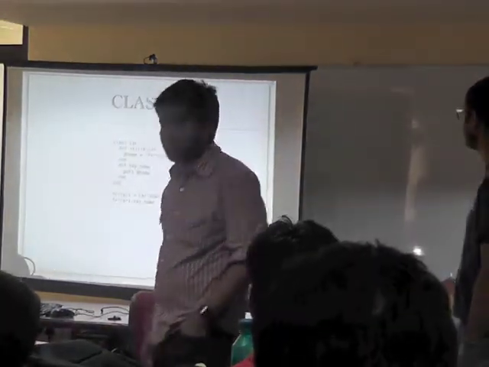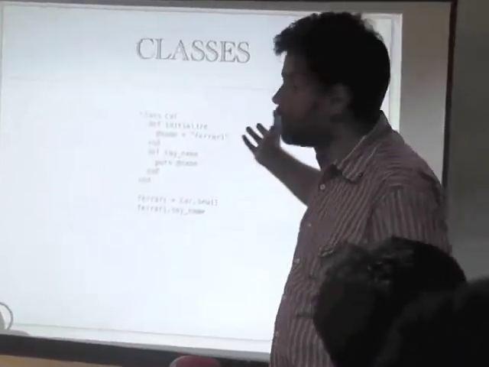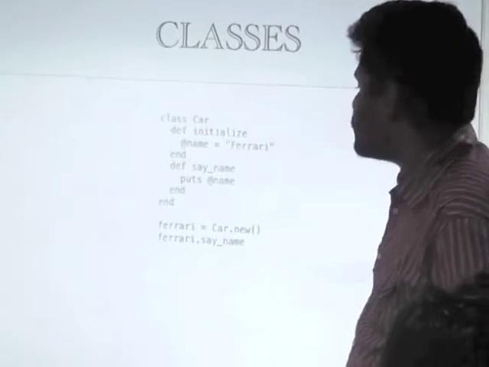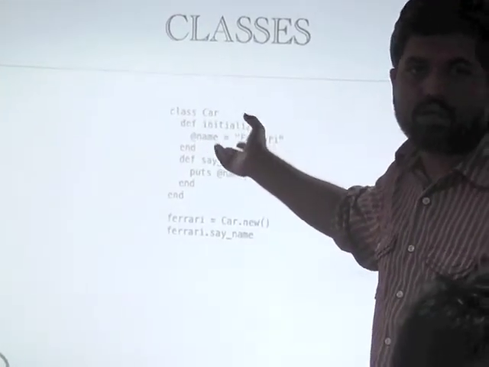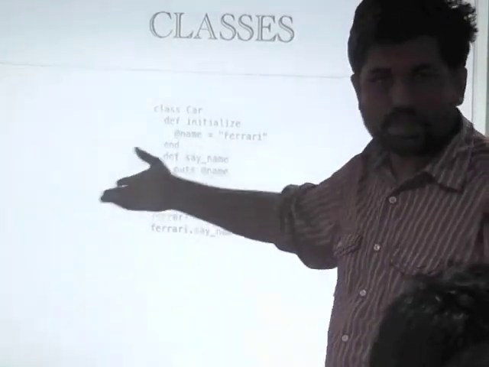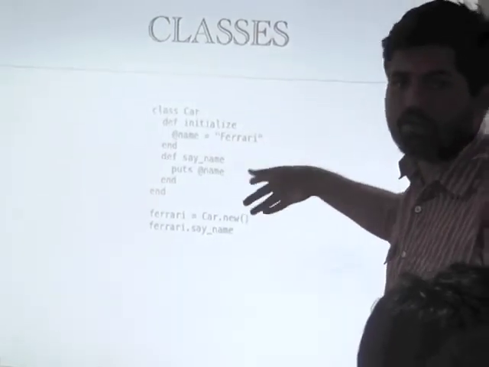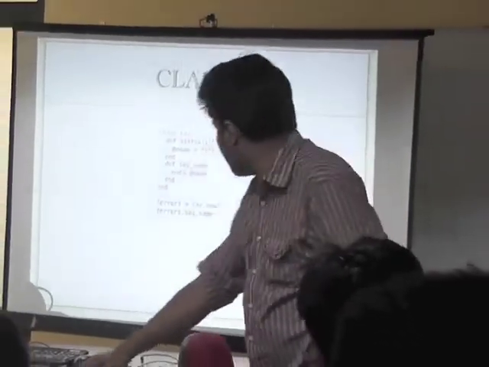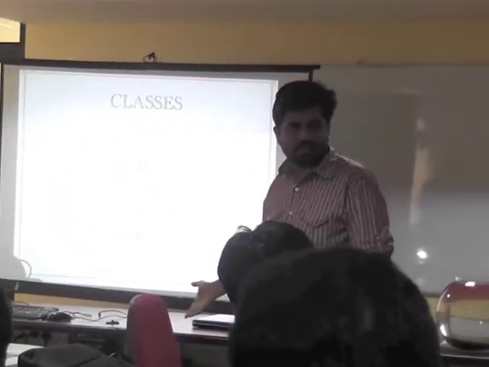So how do you define a class in Ruby? Since some of you are new to Ruby, this is how you define a class. You define class Car. And initialize is nothing but a constructor if you're familiar with C++ or Java. There you use the at-the-rate sign, which is called instance variables, and you initialize, and then you call Car.new when you have a Ferrari car, and you can call car.name. Then the output is going to be Ferrari. So this is how we define classes in Ruby.